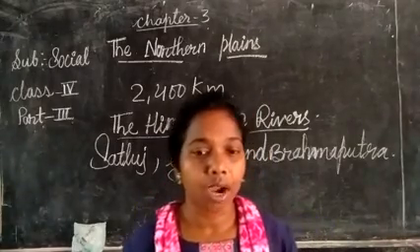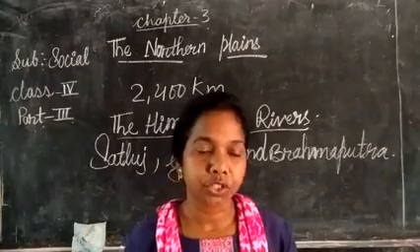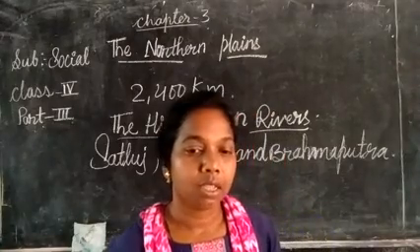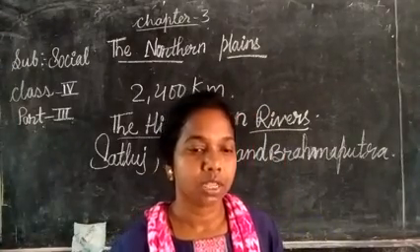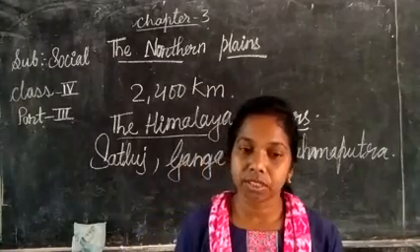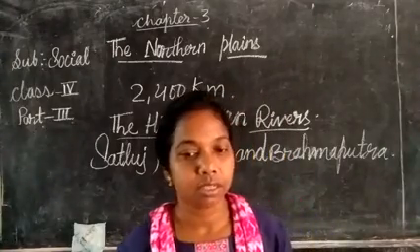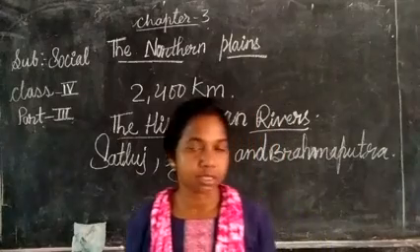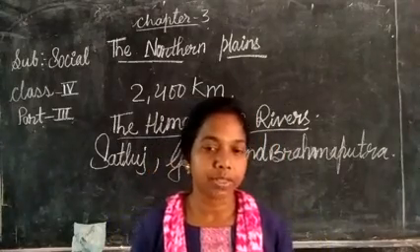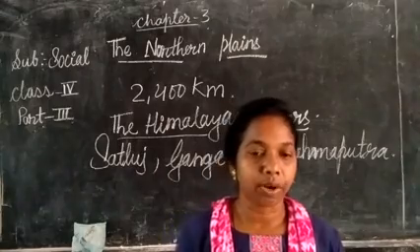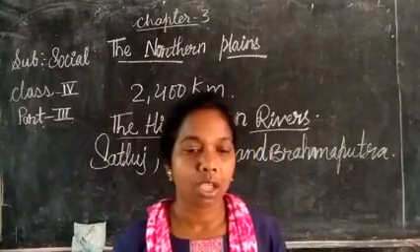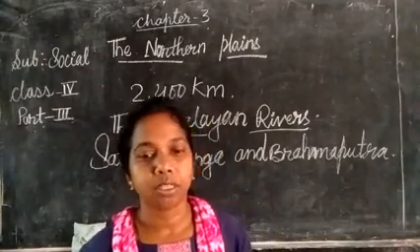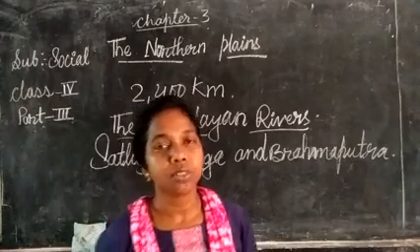An area watered by a river and its tributaries. The Ganga basin is in the center, the Brahmaputra basin is in the east and the Satluj basin is in the west. The Satluj basin is also known as the Indus basin.